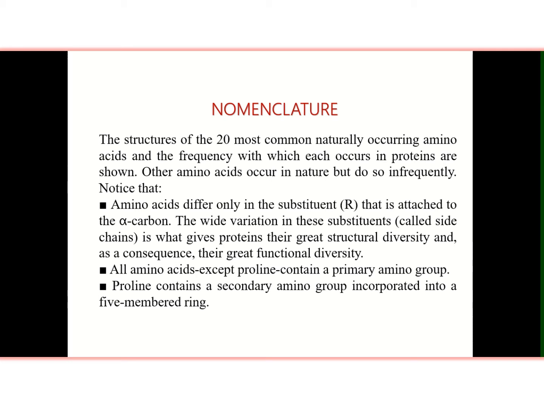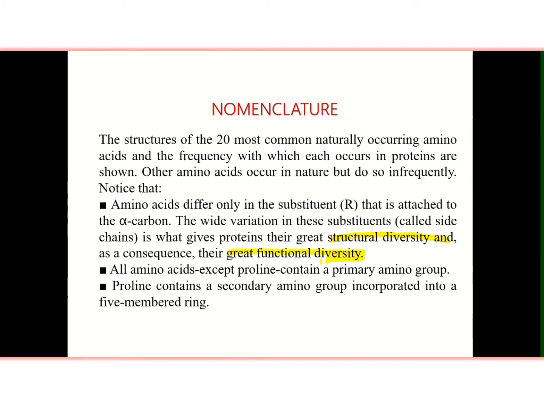All these amino acids, we will discuss these 20 amino acids, only differ in their substituent R group, which is attached on the alpha carbon. These R groups are known as side chains, which give the proteins their structural diversity, and as a consequence their great functional diversity.